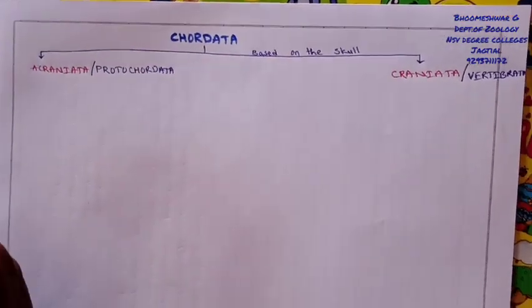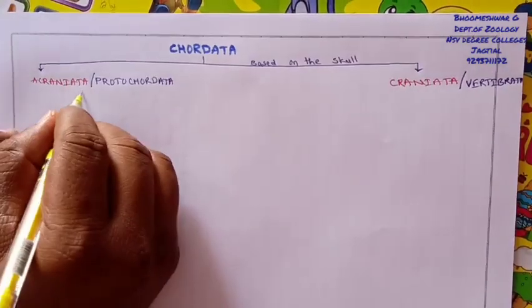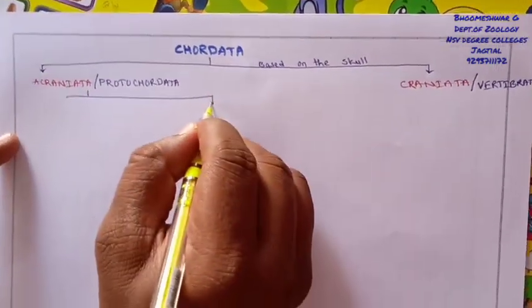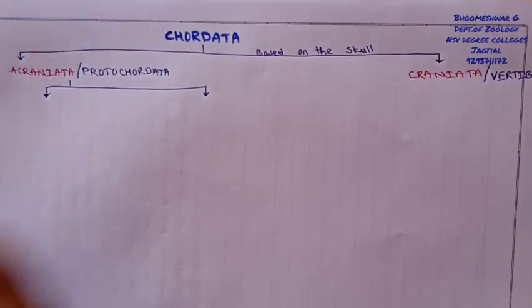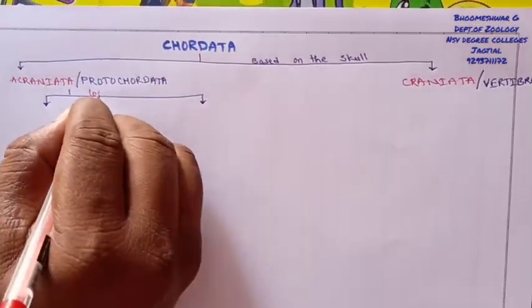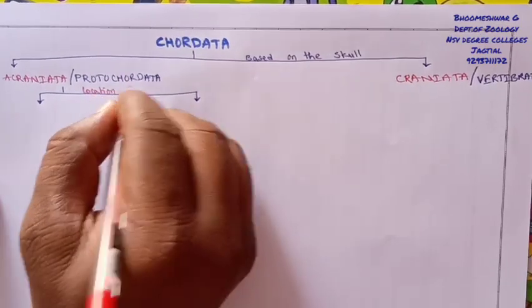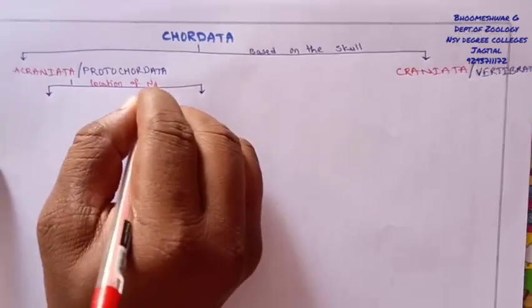And again this Acraniata is classified into two groups, based especially on the location of the notochord.